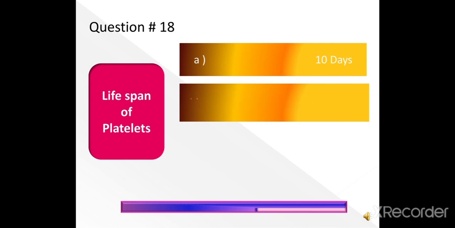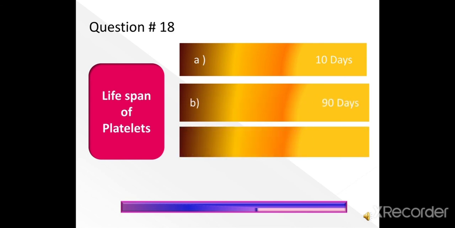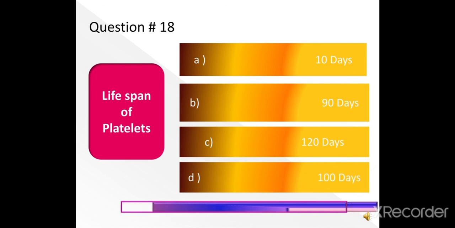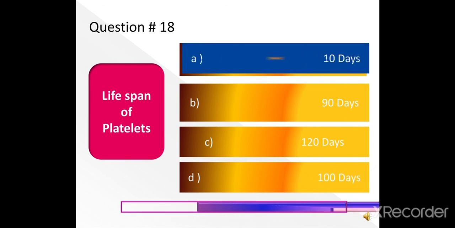Lifespan of platelets is about 10 days, whereas lifespan of RBC is 120 days, but lifespan of platelets is 10 days.